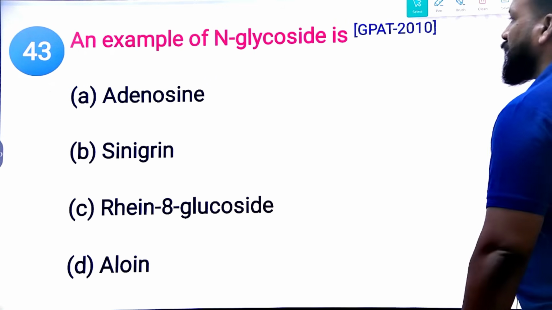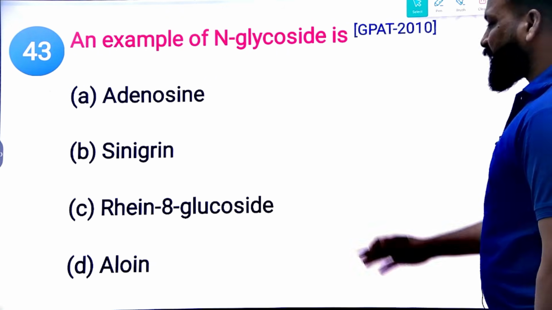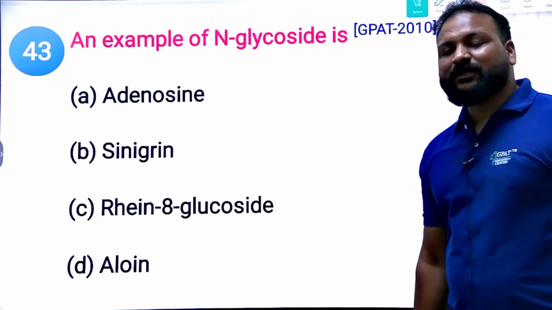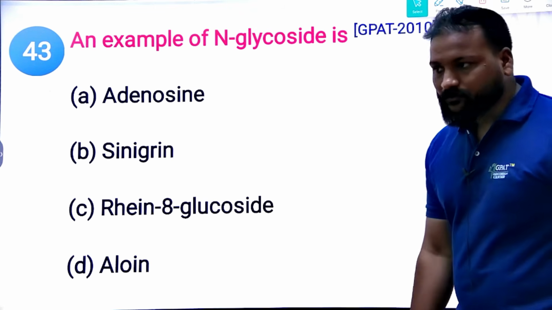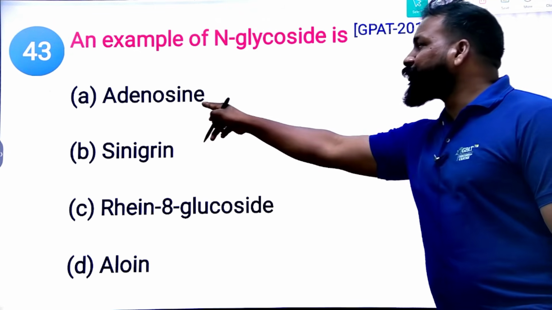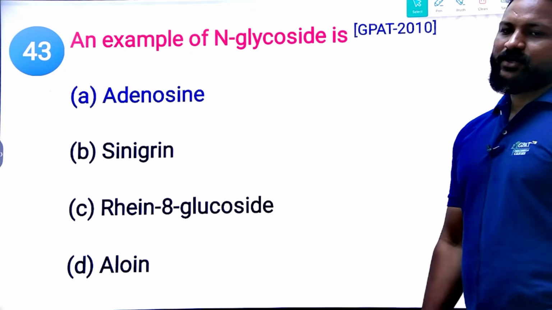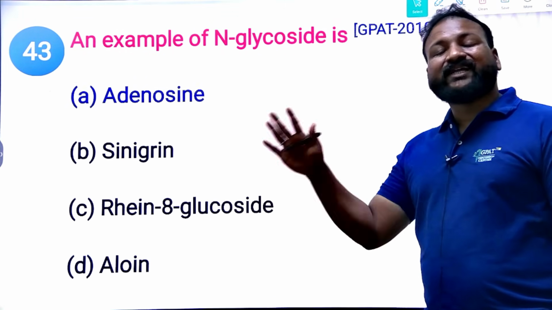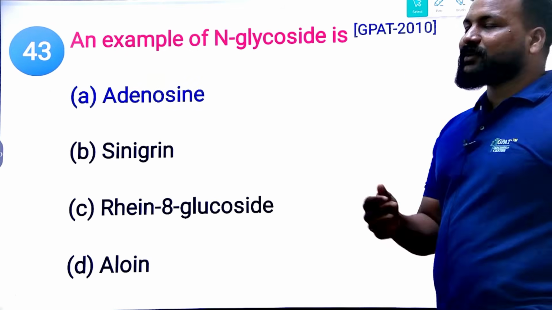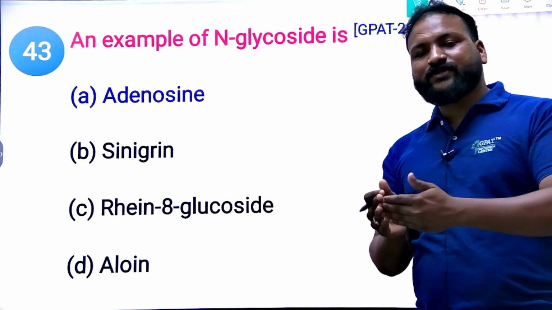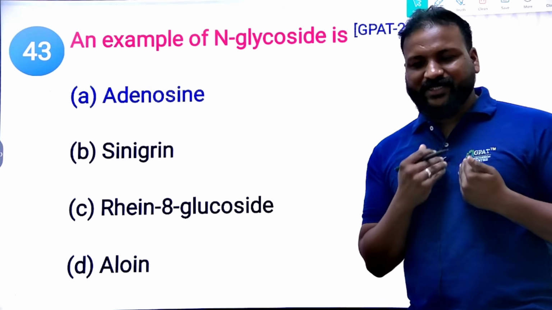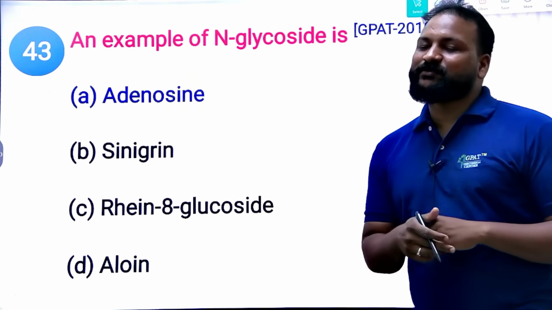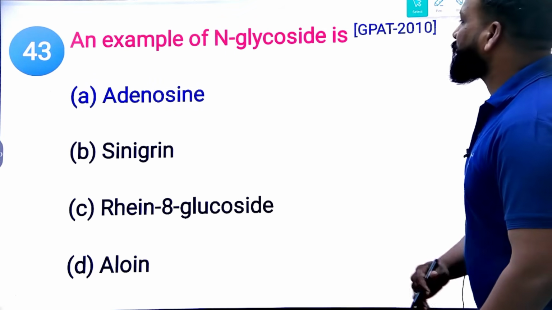Next. An example of N-glycoside: cyanogenin, rhein 8-glucoside, DGS, and adenosine. Okay, what is the example for N-glycoside? Yes, it is a 2010 question. Undoubtedly, adenosine is an example for N-glycoside. Okay, nucleotide and adenosine are two examples for N-glycoside. We have clearly mentioned the table to remember the C-glycoside, O-glycoside, S-glycoside, N-glycoside in our GDC module. Please do refer to those modules if you have. Otherwise, get it from our GDC class app. Next.